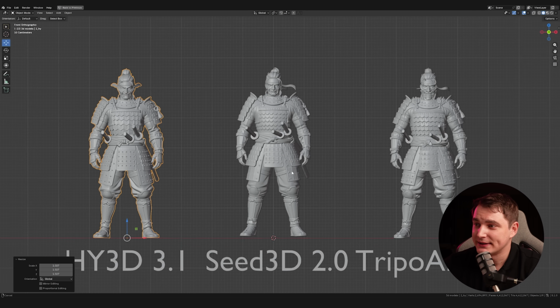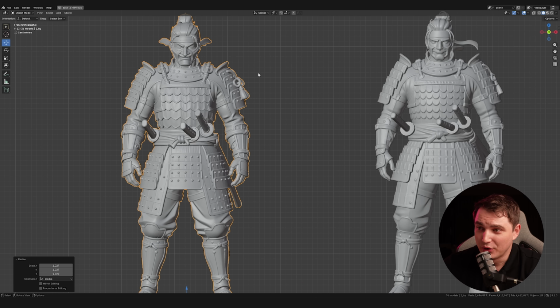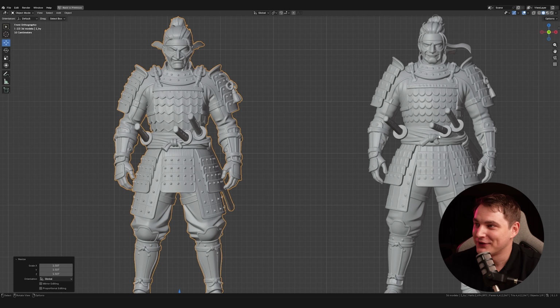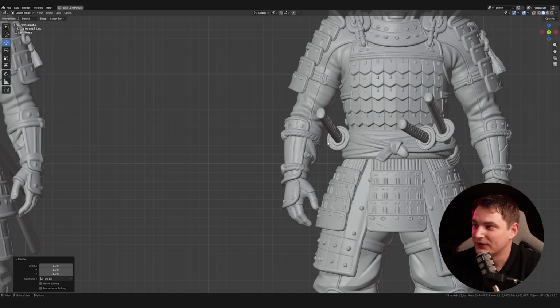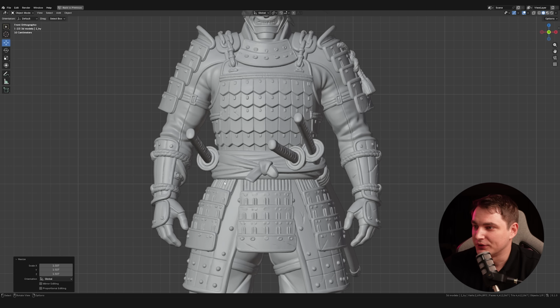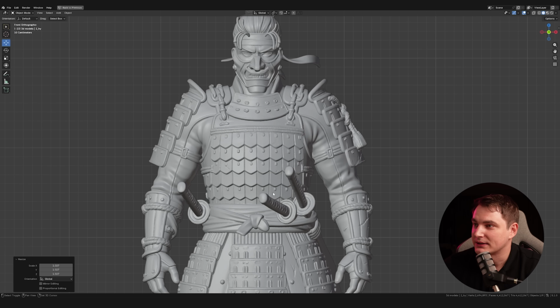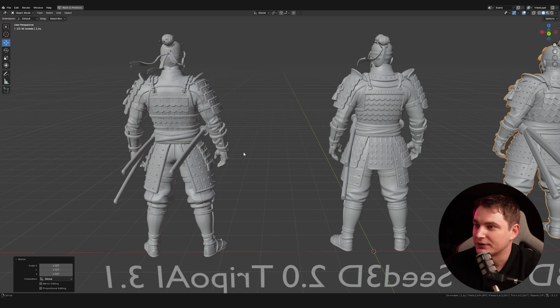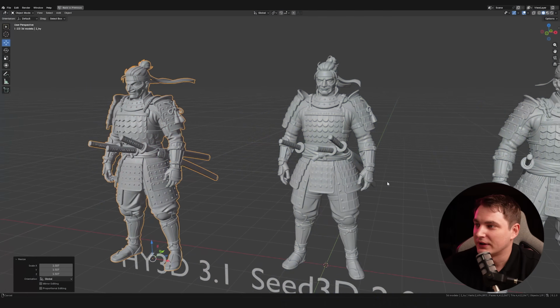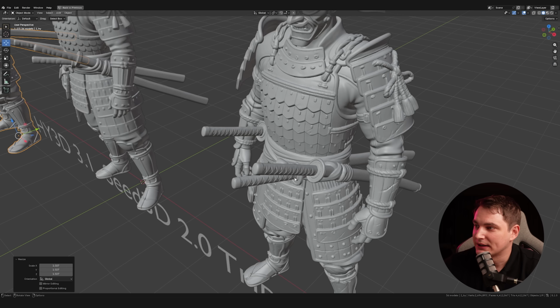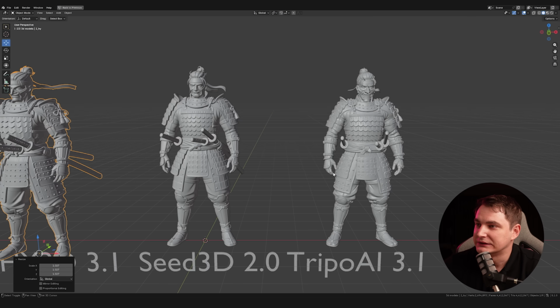Okay, so here is the Seed and here's the Hunyuan. Well, Hunyuan definitely looked sharper, right? I mean, look, everything looked sharper. And now we go to Tripo, and Tripo looks even sharper. There are small details on each plate, like metal plate. What about katanas? Okay, in this case, oh no, there are three katanas here? Yeah, so there should be three katanas. Failed. Yes, but one katana still goes through the body. So, oof. What else do we have?